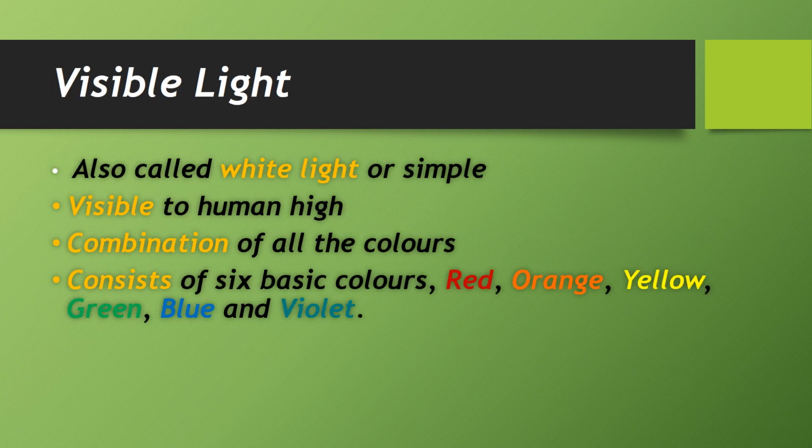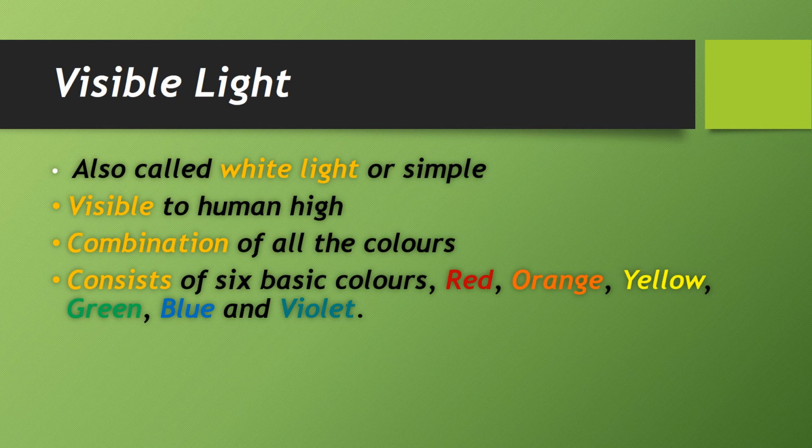What is visible light? Visible light is also called white light or simple light. The sunlight we call white light is visible to the human eye. A combination of all the colors is visible light.